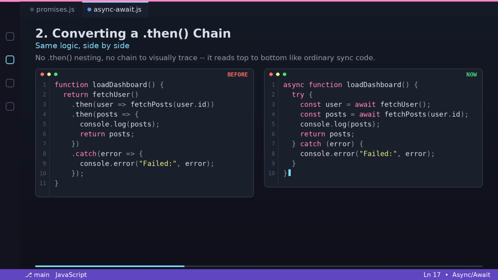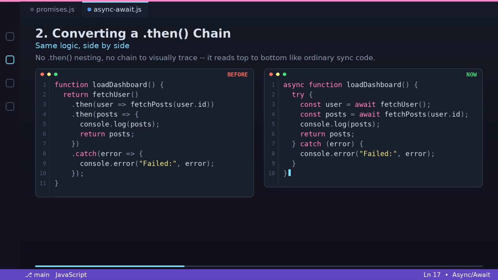2. Converting a .then chain. Here's a more realistic example. The same logic side by side. Before, .then chain. Function loadDashboard, return fetchUser, then user, fetchPosts(user.id), then posts, catch error, console.error failed, error.